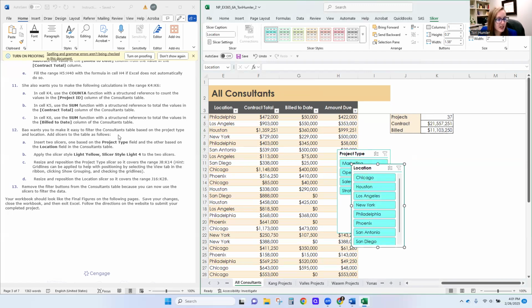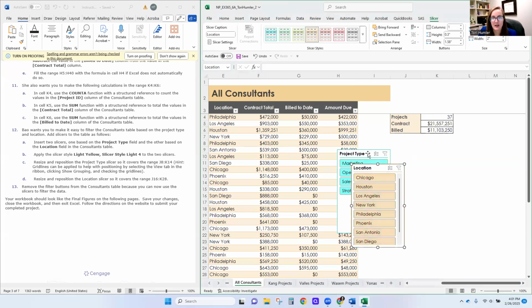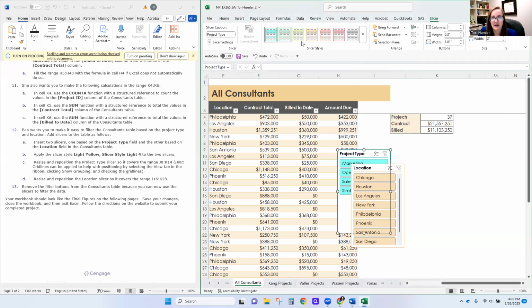So now we want to move these to, well, first we got to change the color. So we're on our slicer menu. We want to change it to light yellow slicer style 4. Light yellow slicer style 4. Click on that slicer. Okay, so our slicers are the right color now. We just got to move them to the right spot.